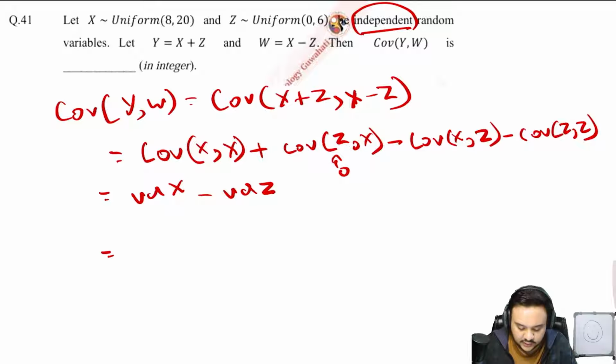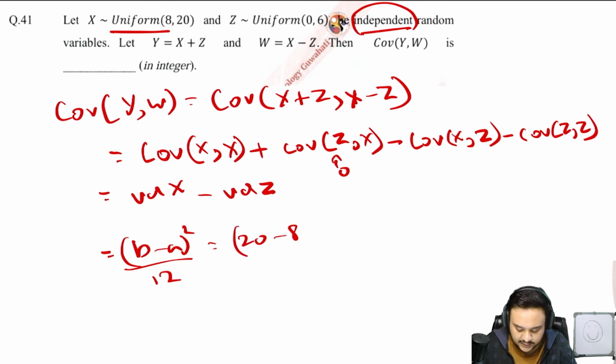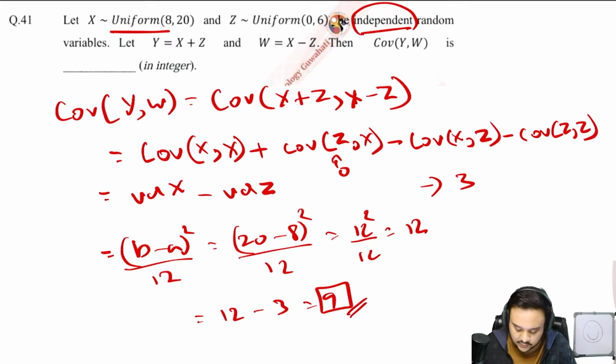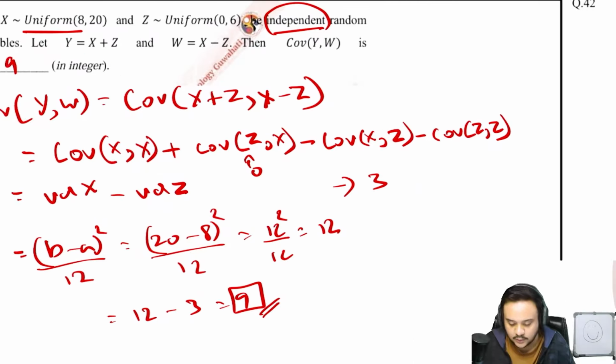So what is the variance of x? You know that it is uniformly distributed, b minus a whole square divided by 12. 20 minus 8 whole square divided by 12. It is 12 square by 12. It is 12. Similarly, do the same for z. It will be 6 minus 0, 6 square upon 12. So 36 upon 12, it will be 3. So the difference will be 12 minus 3 is equal to 9, which is your final answer. Very simple question. Let us move on.